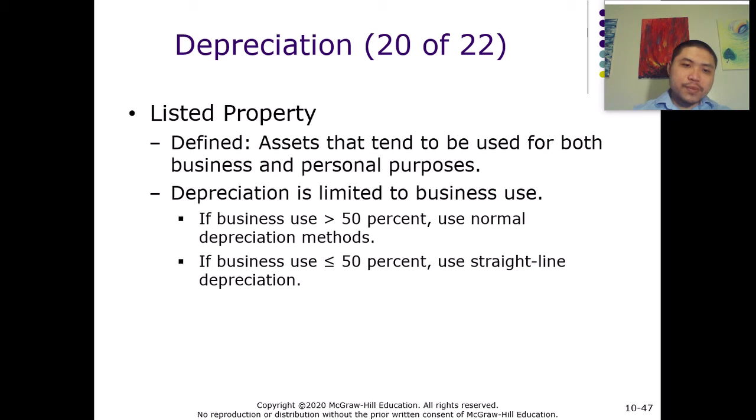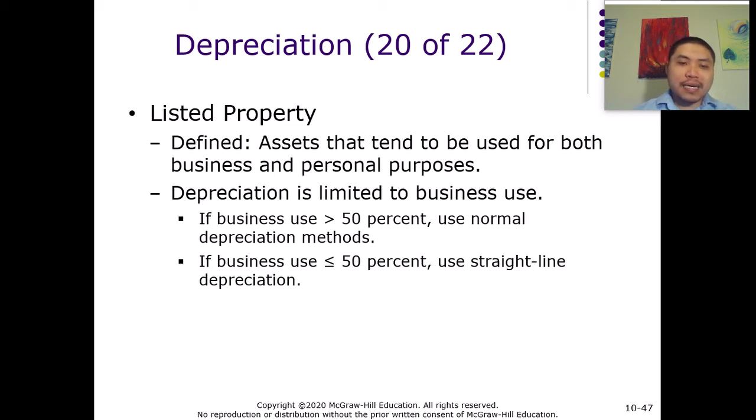So if the business use of the property is greater than 50% of time, then the taxpayer can just use the normal depreciation methods, applying MACRS. But if the business use of the property is less than or equal to 50%, then the taxpayer has to use the straight line method.